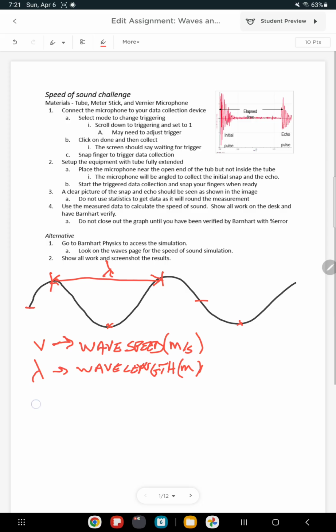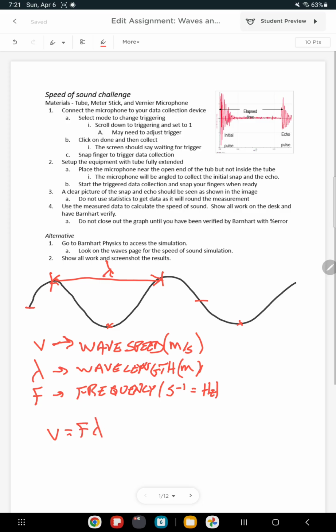And then frequency, the last thing we've got, is how many wave cycles per second. So it's waves per second, an inverse second, which we call a hertz. Its units are 1/seconds, and we named that after Hertz. All right, so the relationship between all three of these is v equals f lambda.